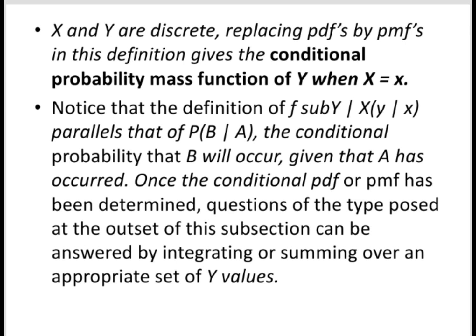Kapag ang conditional PDF or PMF ay nahanap, ang mga tanong sa outset ng subsection na ito ay masasagot sa integrating or summing over an appropriate set of values of Y.